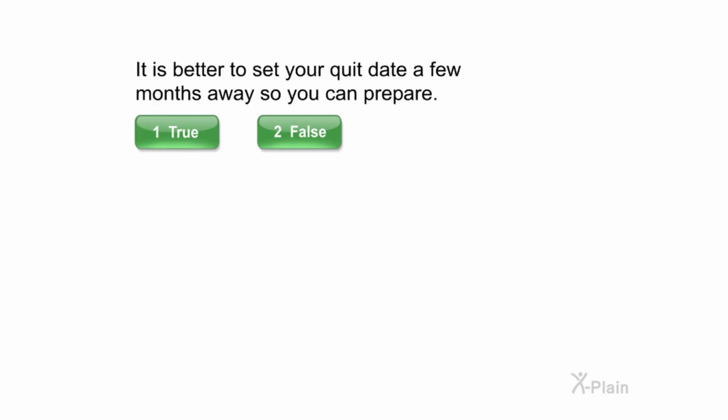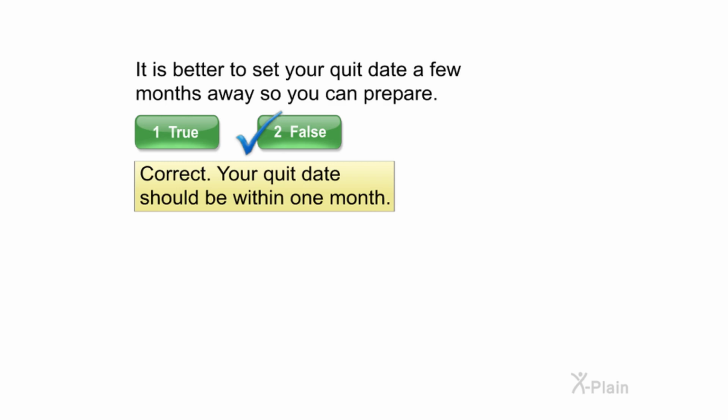It is better to set your quit date a few months away so you can prepare. Select true or false. Correct. Your quit date should be within 1 month.